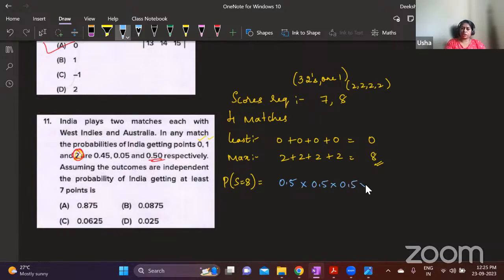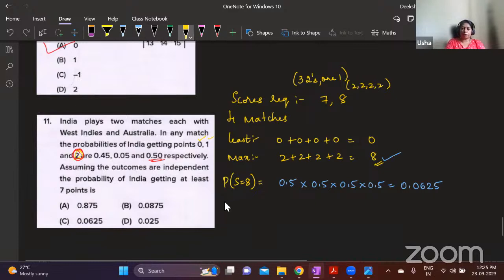Third match, 2 points. And fourth match, 2 points. 0.5 power 4 is this one. So what is 0.5 power 4? 25 into 25, 625, and there has to be 4 digits after decimal point. So it is 0.0625. Understood? This is the probability that they get 8 as a score.